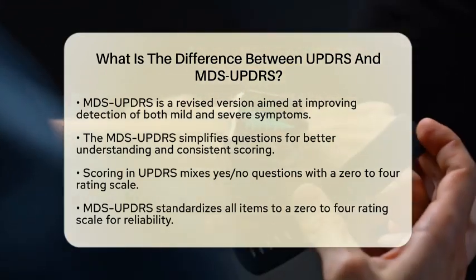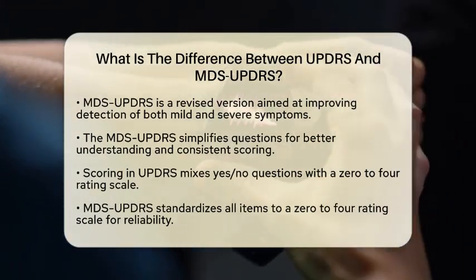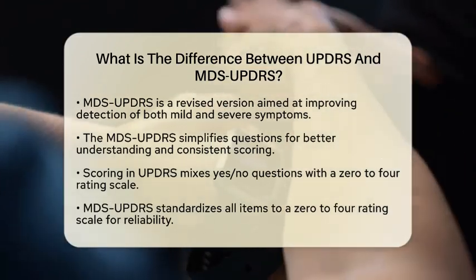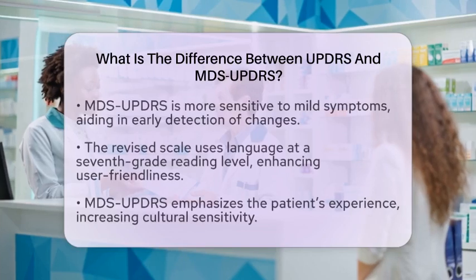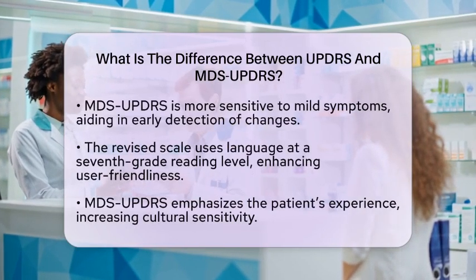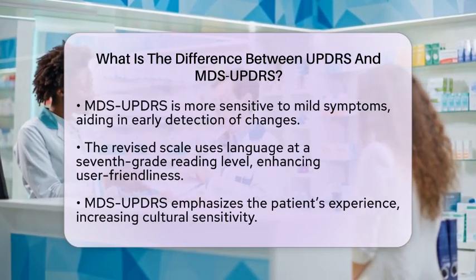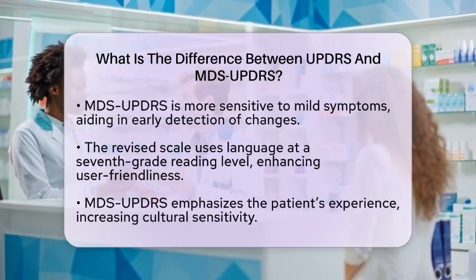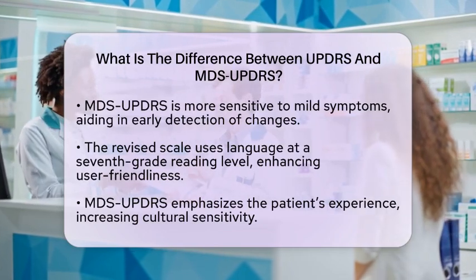Another significant difference is sensitivity to mild symptoms. While the UPDRS was better at identifying severe disabilities, the MDS-UPDRS is designed to detect slight and mild symptoms. This sensitivity is crucial for tracking early changes in Parkinson's disease.